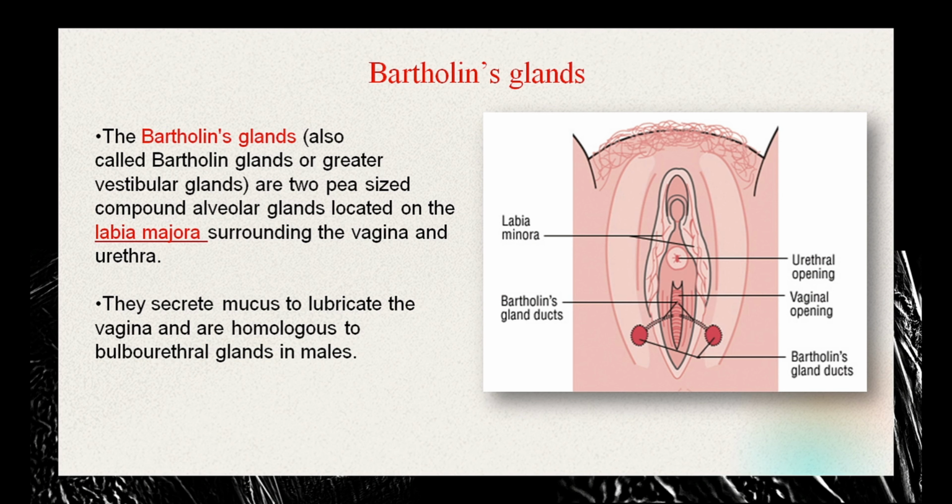So their function is just secretion of mucus to help with coitus, to have a smooth coitus. So that's all their function is. So they are located on the labia majora. That's all we need to know.